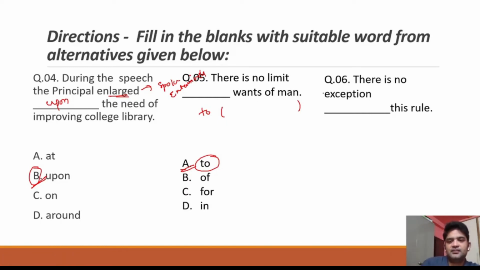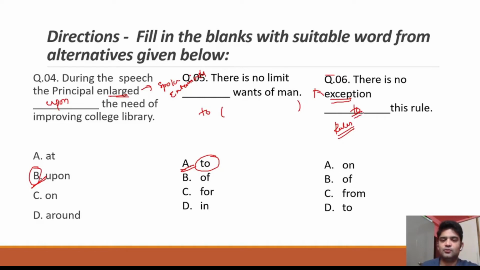There is no exception. Exception means there is no way that this rule can be broken. There is no rule breaking in this scenario. The options are on, off, from, to. There is no exception, so they're talking about rules, the breaking of rules. There is no way this rule can be broken. So the preposition here would be to this rule.